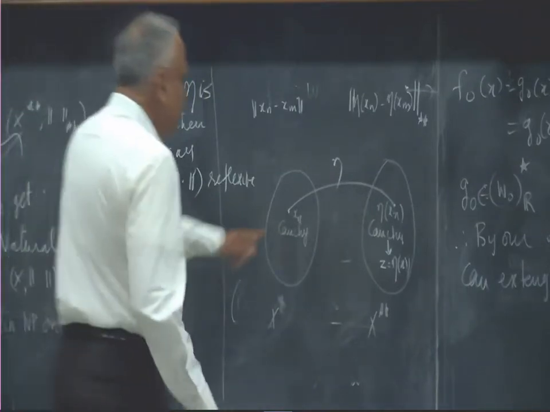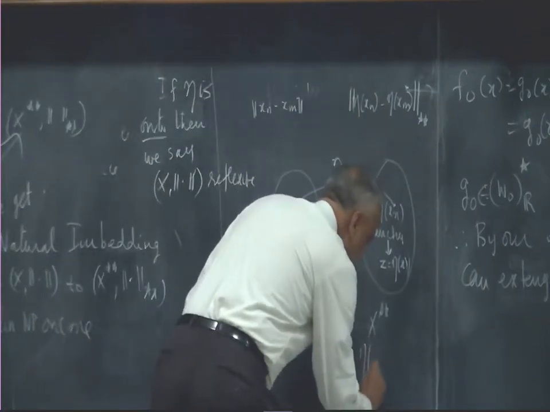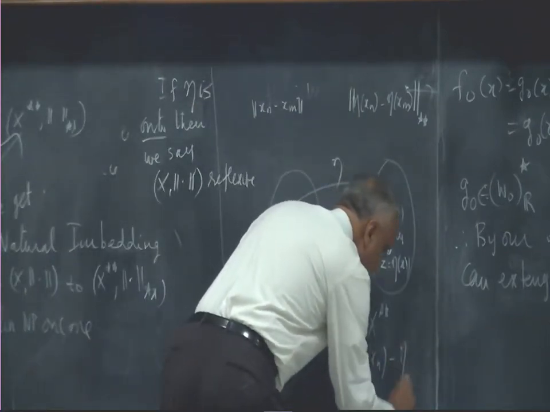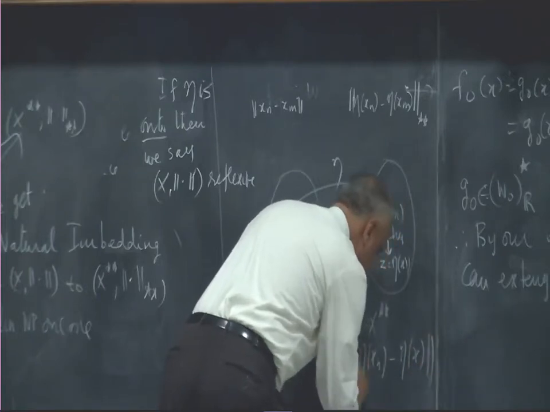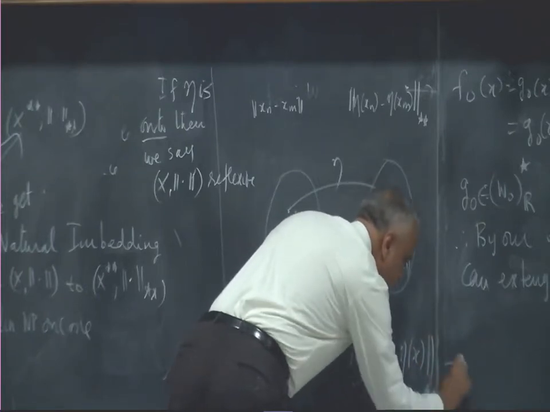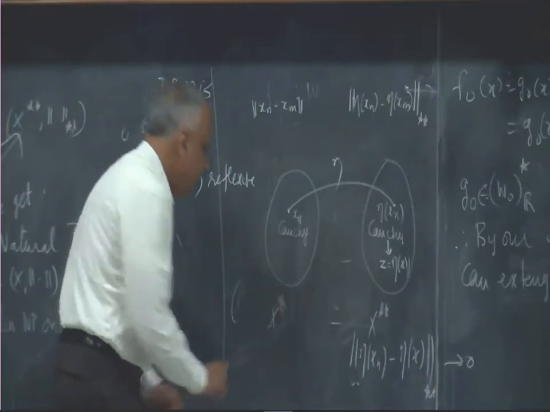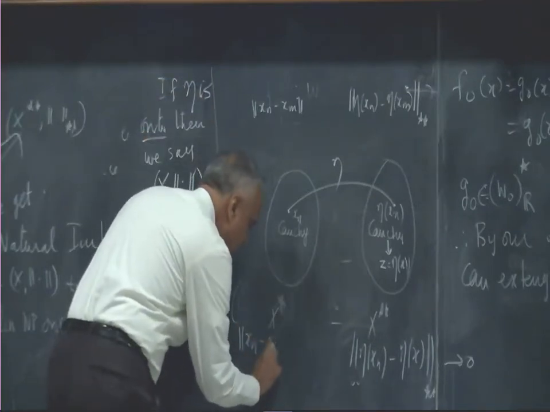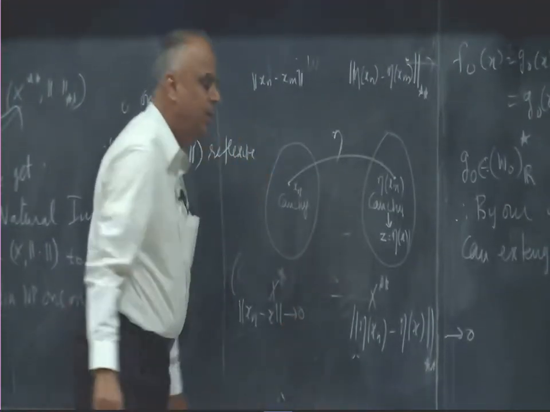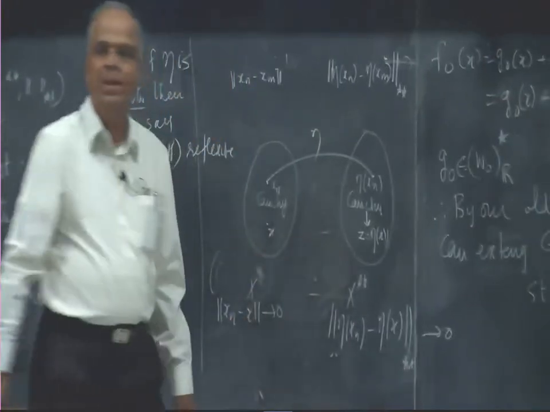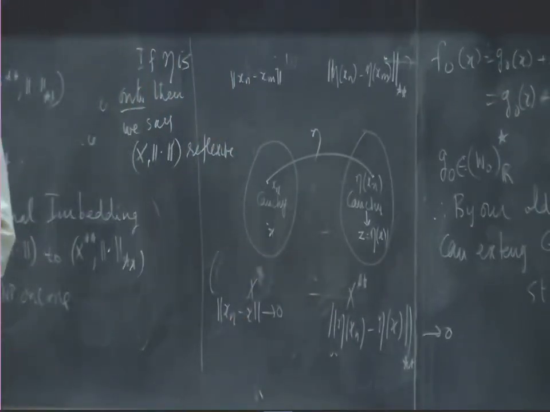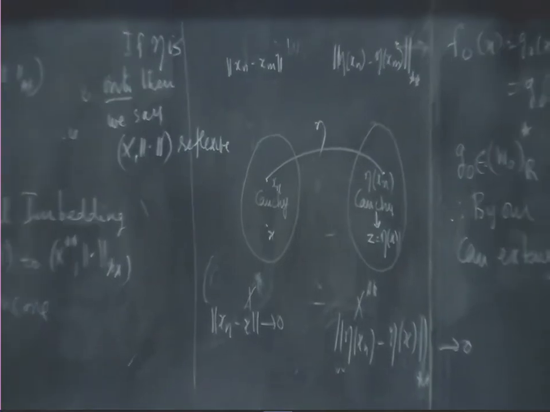So if eta xn converges to eta x, that means the norm of eta xn minus eta x must go to 0. But that would imply the norm of xn minus x must go to 0. The x must be here, right? So what does that say? The xn must also converge.